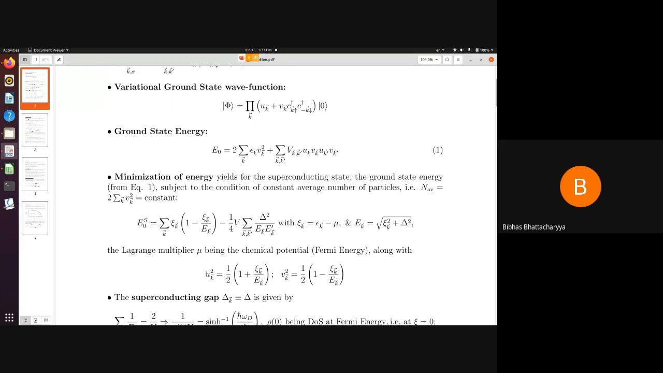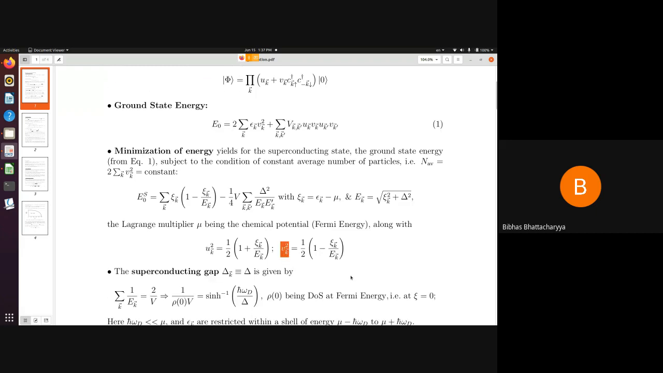And also we could find the expressions for u_k and v_k. So these are simply like this. And the superconducting gap delta_k, which turned out to be independent of k according to the BCS proposition, was given by this formula. And from here we found that this is going to be the condition.